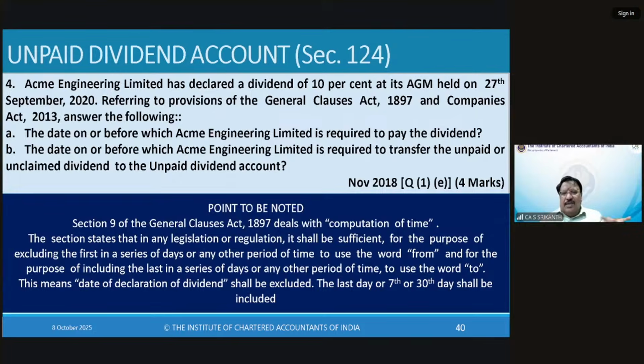See, the date of declaration is the first. From the date of declaration, that day should not be included. 30th day should be included. Similarly, the date of expiry of the 30th day should not be included. But the 7th day should be included, just for your information. So we have a date here, 27th September 2020. So we cannot include 27th.